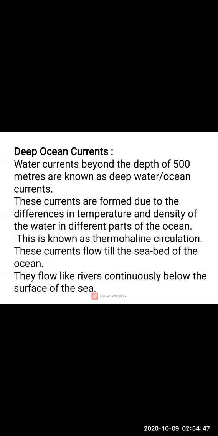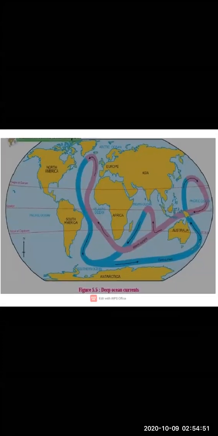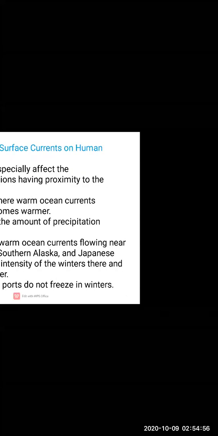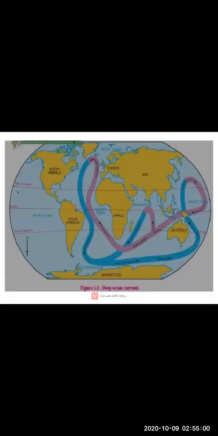Now see here, in this picture you can clearly see, in the world map, this is the Antarctica region. This water moves towards the Antarctica at these depths. Later, what happens? Again, the water moves to the surface.